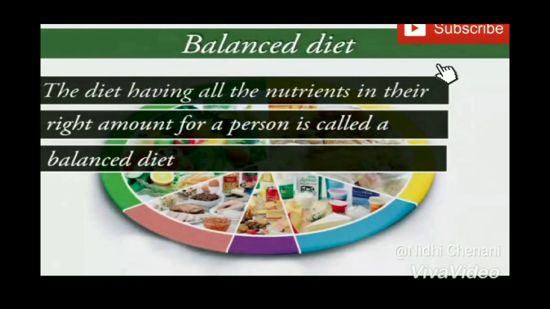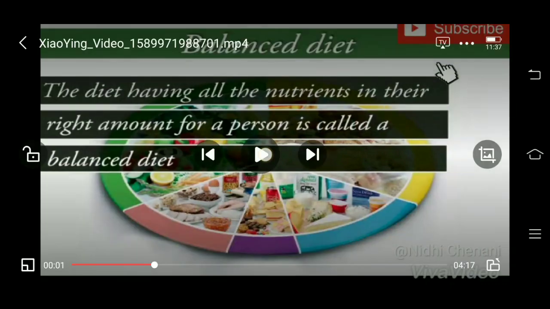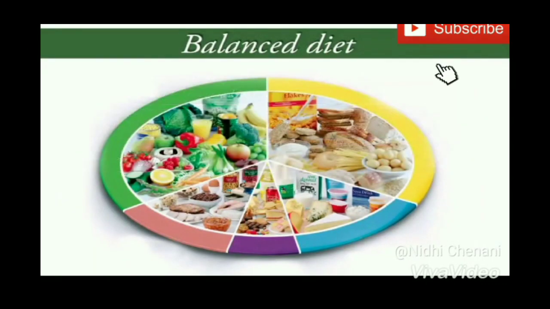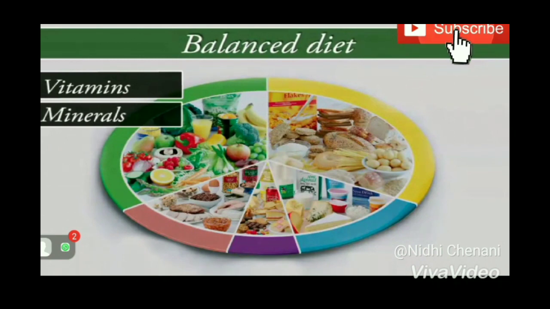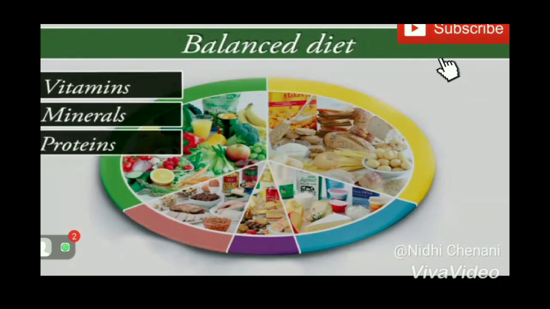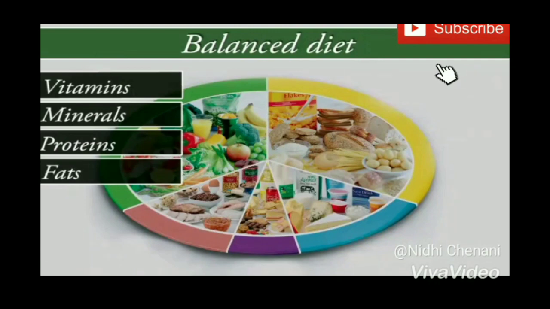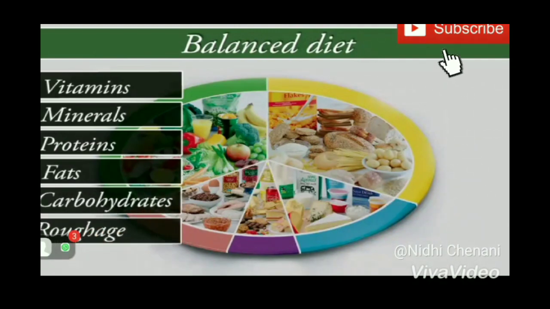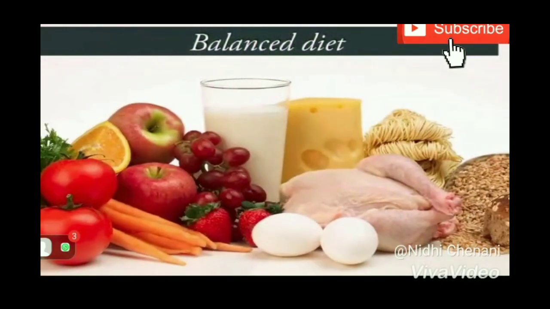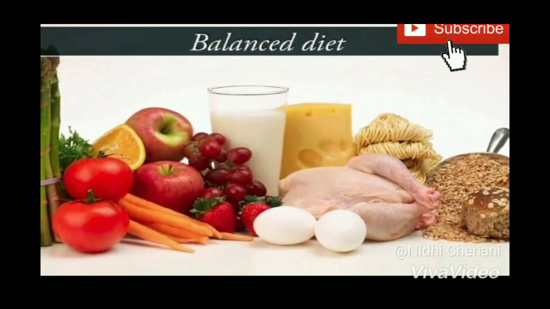Now what does a balanced diet include? It includes vitamins, minerals, proteins, fats, carbohydrates and roughage. All these nutrients are very important for your body.